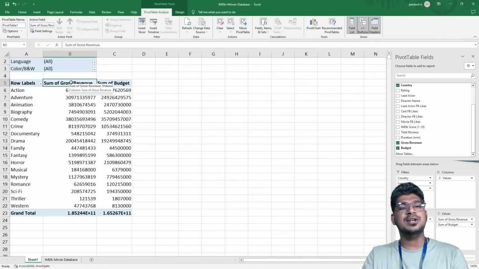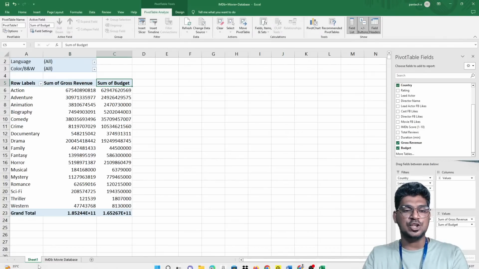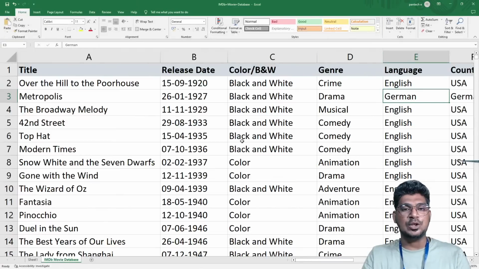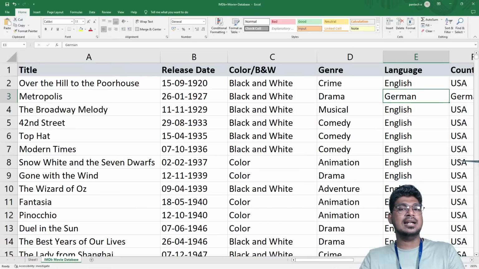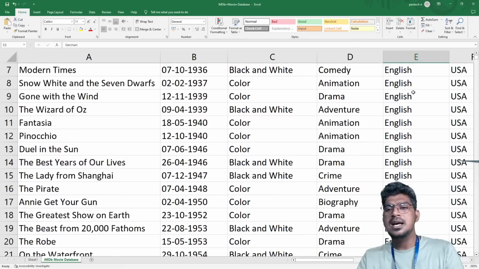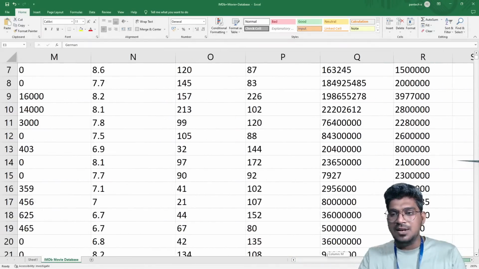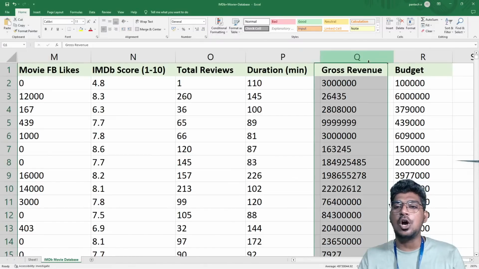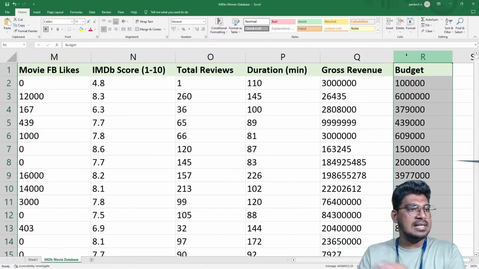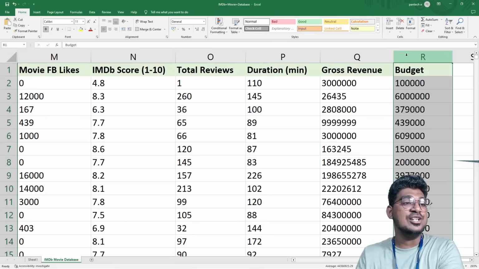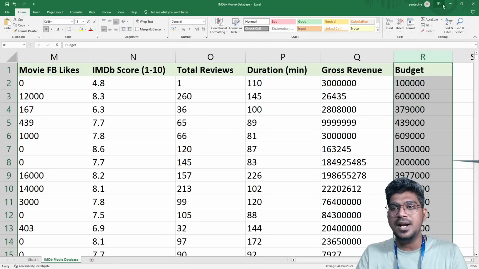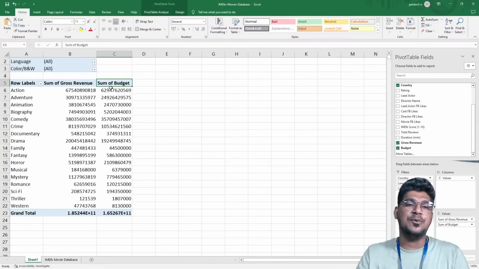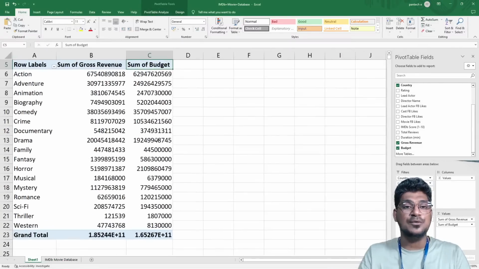Okay, so we have the sum of the gross value and the sum of the budget value. When you see this data, if it were a date format or a text format, you would have to convert it. But for the numerical value, is it currency or a normal numerical value? How can we convert it? This is actually currency, meaning the gross revenue and also the budget are in currency format. So for that currency format, we need to change the formatting, which is called the number format.